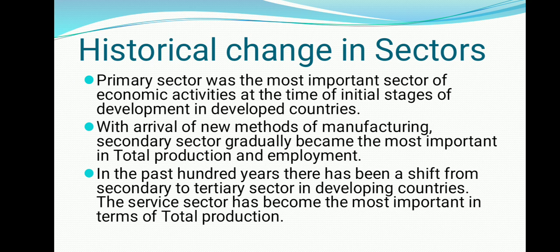There is a boom because the income of people increased, and because the growth of the secondary sector increased and income increased, you can say the capacity of spending also increased.